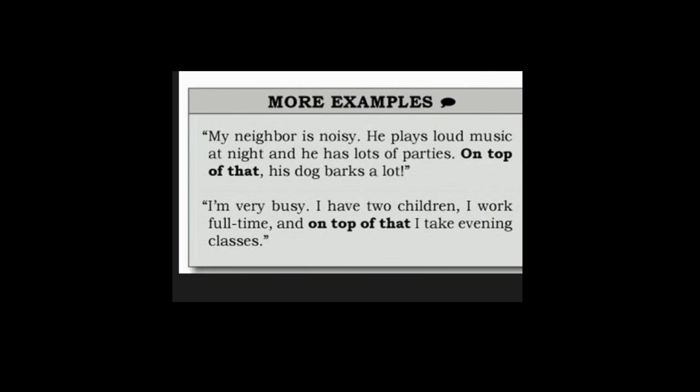It's difficult to manage when you have kids and you also need to work somewhere. On top of that, this person also attends some classes. In the evening time, he goes somewhere to take a class. That is what it means.